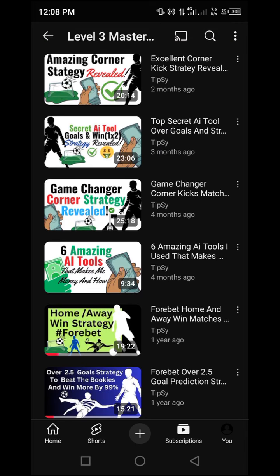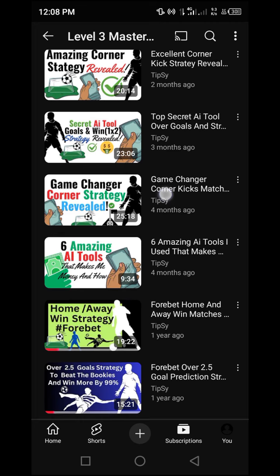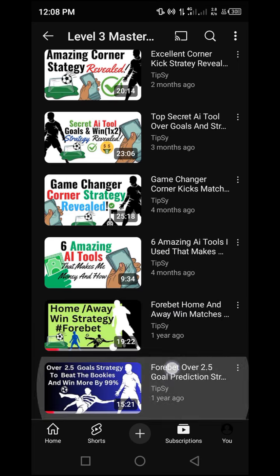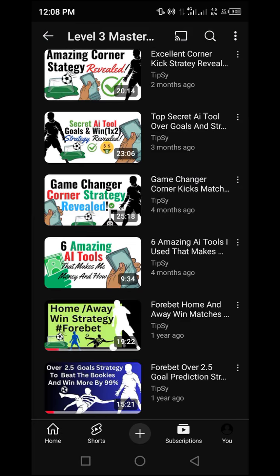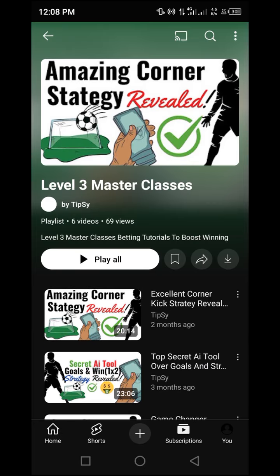We reveal the top secret strategy we use and the sites where we find corner kick events to include in our slip and follow some of it live. The 6 amazing tools you can use, the home and away win match prediction strategy step by step, and the 2.5 goal strategy you can use to beat the bookies and win even more. So having access to the level 3 master plan will give you access to these top-notch tutorial classes, and you start to take yourself to the next level as a master.